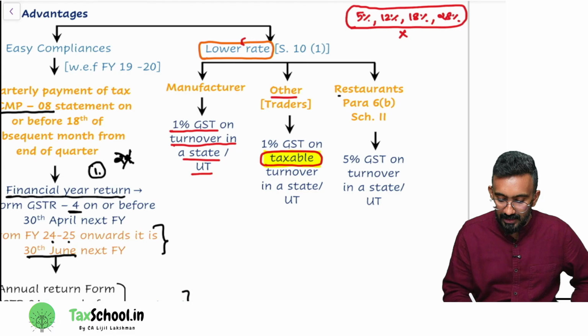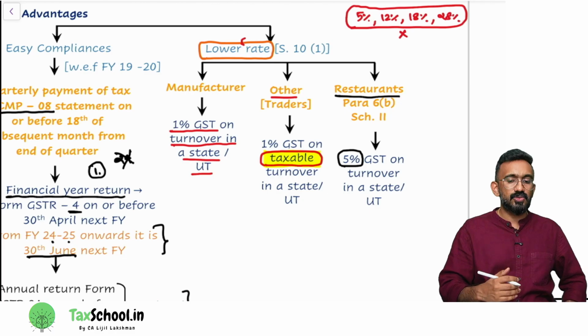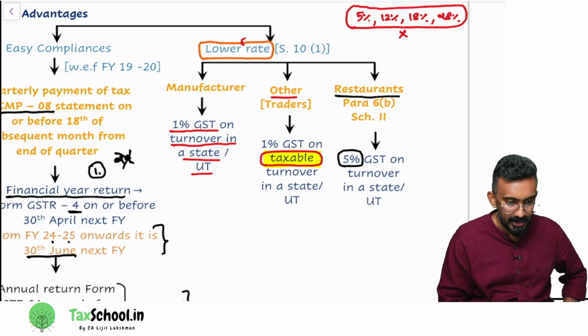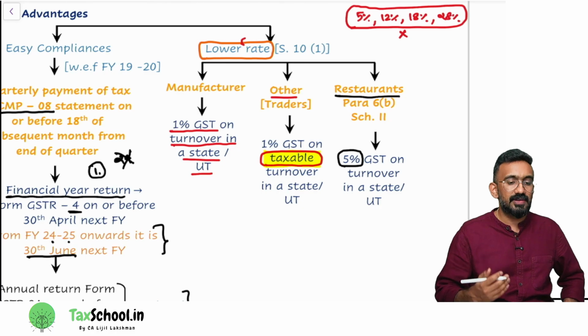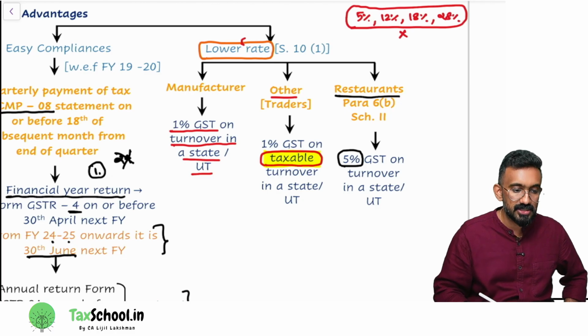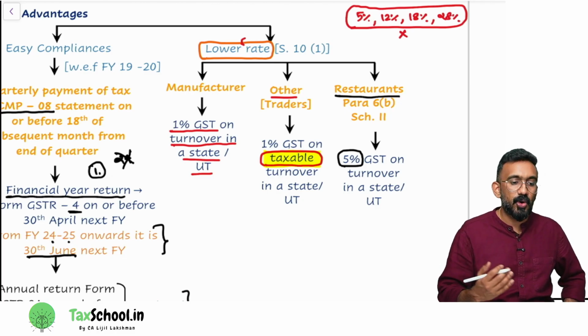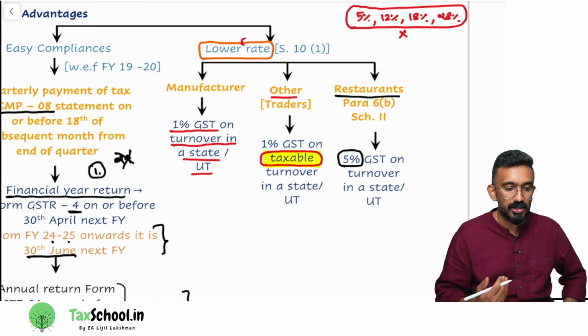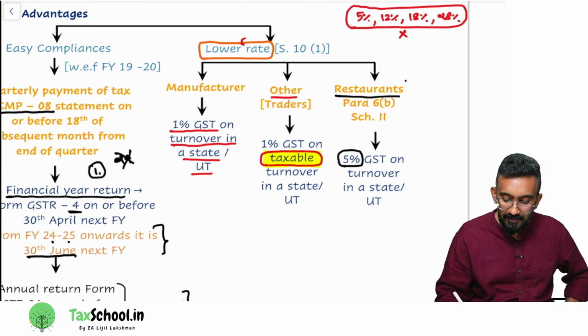If you're a restaurant, your tax rate is 5%. Now, no restaurants would go for this composition levy scheme at the moment, because composition levy scheme rate is 5%. Normal rate is also for a large number of restaurants is what? 5%. So there's no point in going for composition levy scheme. There is no advantage. Then why did they come up with this scheme for restaurants?